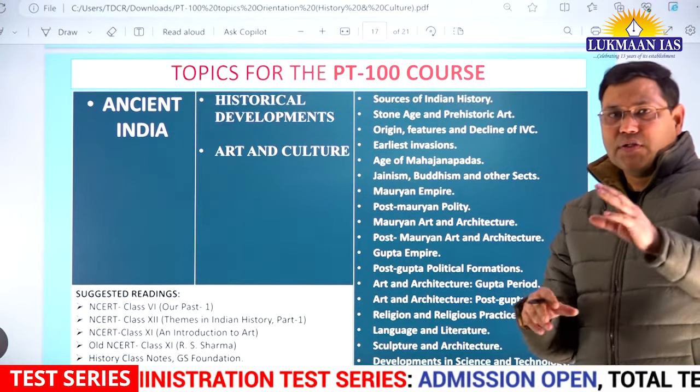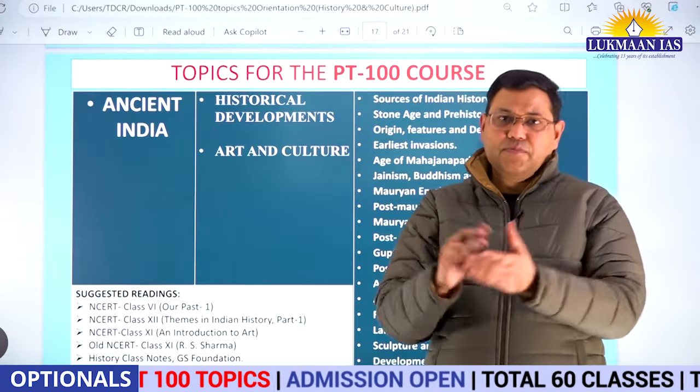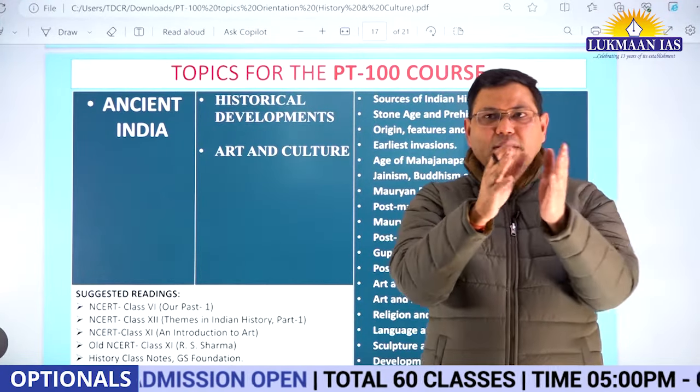Almost 18 to 20 topics are there in ancient India, where we will cover in our lectures, revision lectures in a way, all the historical aspects as well as art and culture of ancient times. And we suggest that you should read NCERT books of basic level as well as secondary level, class 6 to 12, where you should study history books also. You should study art and the introduction to art, those books also, right? So we have given in our booklets the sources as primary, secondary and tertiary.